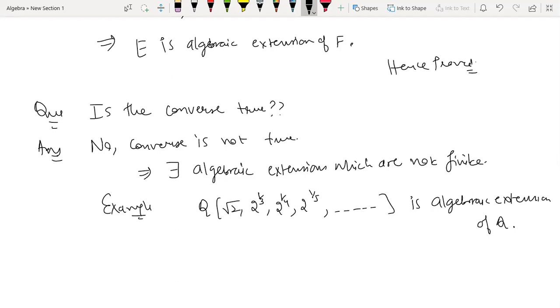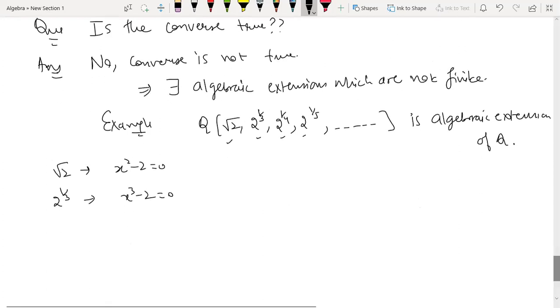Now, what do I need to show that this is an algebraic extension? That each of these elements satisfies a polynomial over Q. For root 2, the polynomial is x squared minus 2 equals 0. For 2 raised to power 1 by 3, the polynomial is x cubed minus 2 equals 0. So for each element of the type 2 raised to power 1 by n, we have the polynomial x raised to power n minus 2 equals 0.